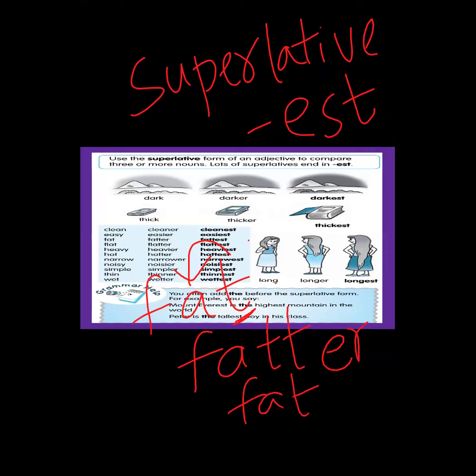Again, fat, double the last letter and add EST for the superlative. This is the comparative where you add ER, and this is the superlative where you add EST. Clear? Did you understand this?